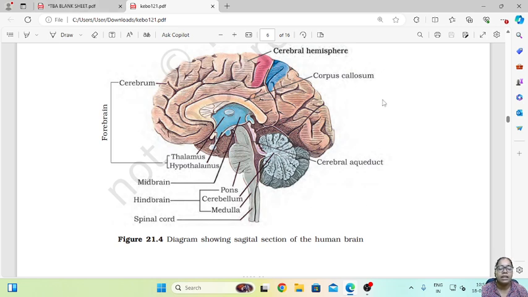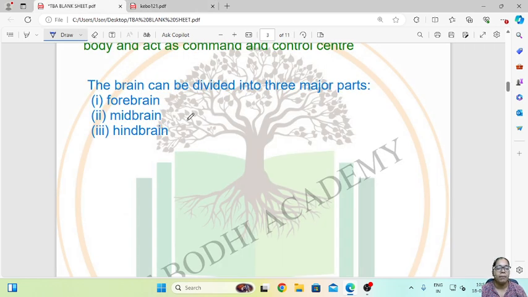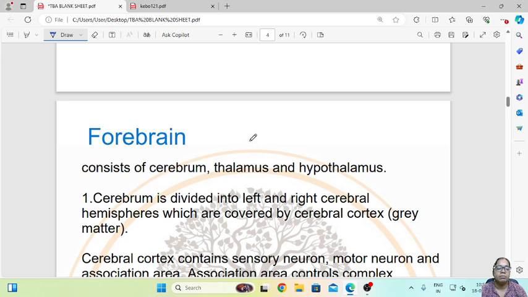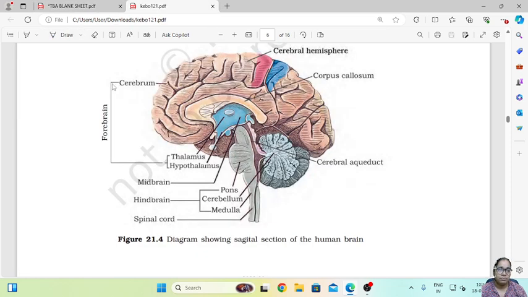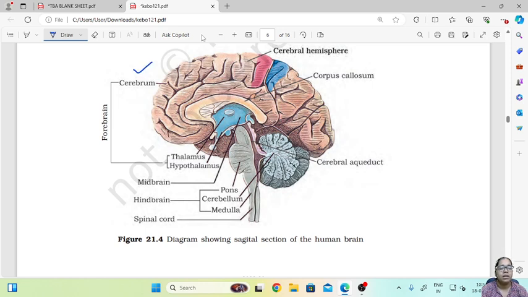Now let us see in detail about each part of the brain. The first part that comes under the brain is the forebrain. The forebrain consists of the cerebrum, thalamus and hypothalamus. So this is our forebrain, and these three parts come under the forebrain.